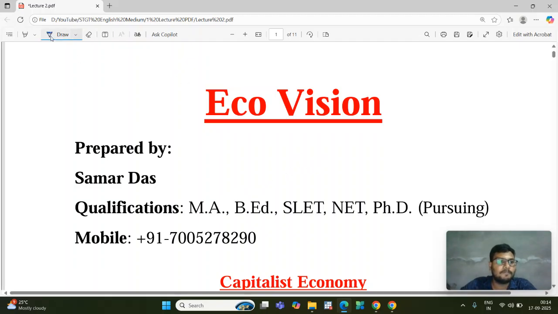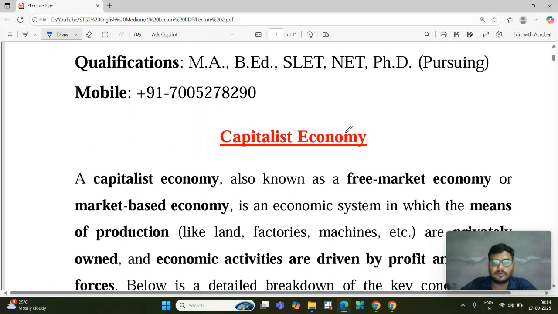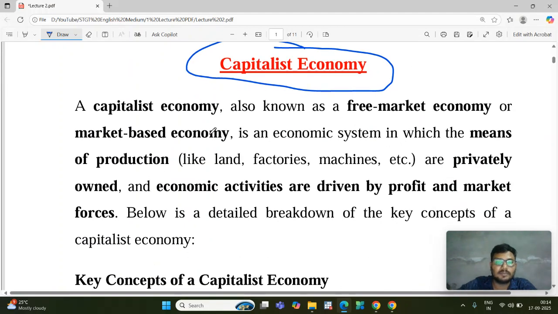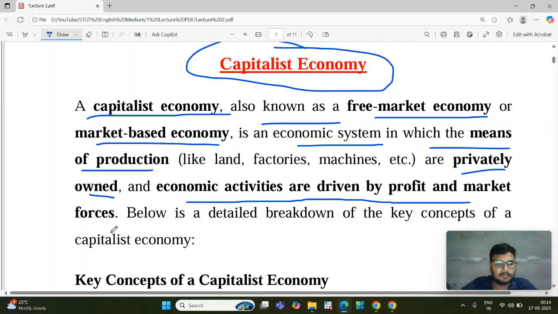So let's start today's session. Today I'm going to explain the capitalist economy. So what is the meaning of capitalist economy? A capitalist economy, also known as free market economy or market-based economy, is an economic system in which means of production are privately owned, and economic activities are driven by profit and market forces.